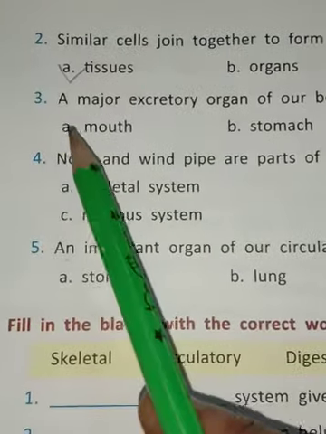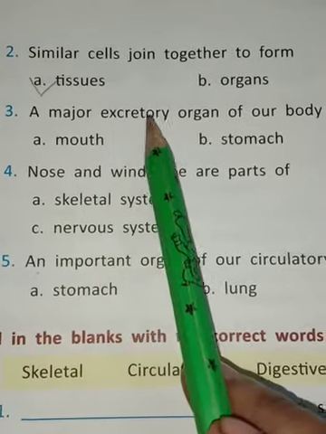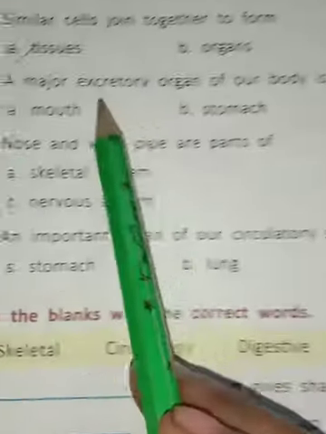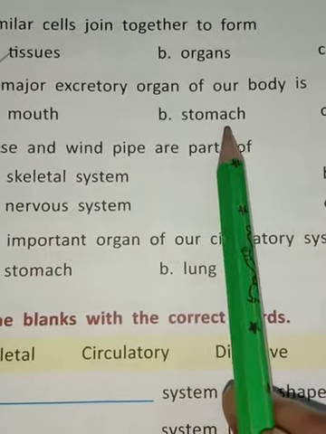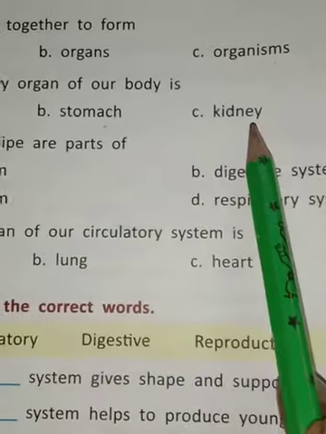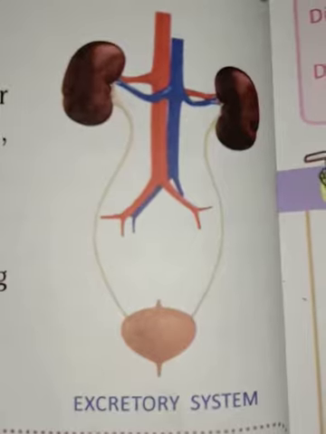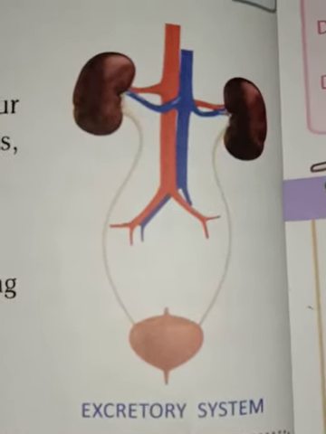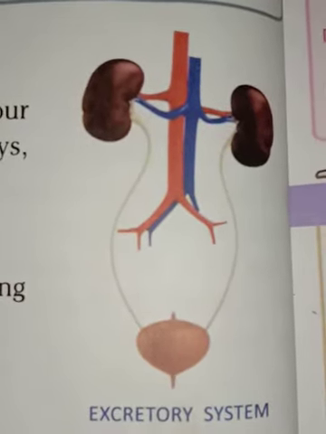Okay, now clear. Now third, a major excretory organ of our body is, now you have four options: A, mouth, B, stomach, C, kidney, and D, nose. Student, you know waste materials like urine and sweat produced in our body are removed through the excretory system.